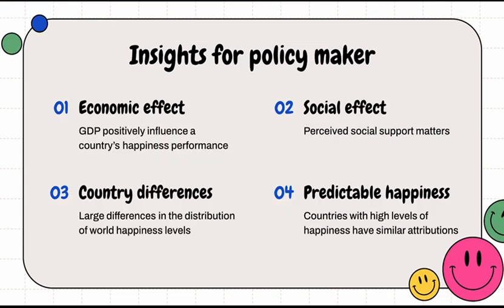Lastly, this analysis provides insights for policymakers. They have to know that the GDP and other social factors do influence the country's happiness, so they have to think about how to predict or even improve the happiness score